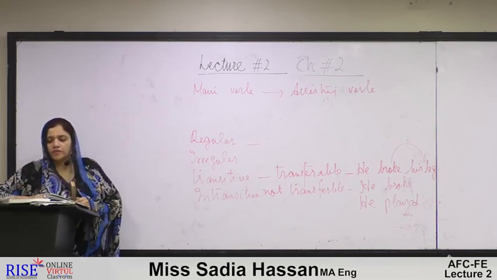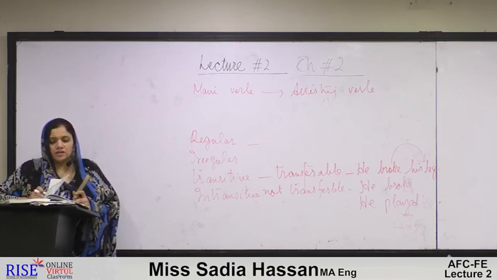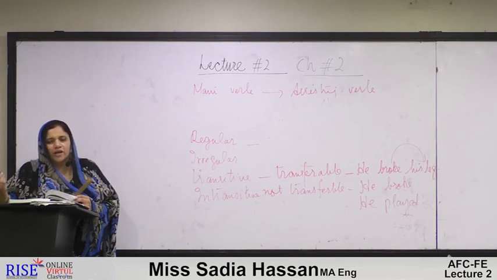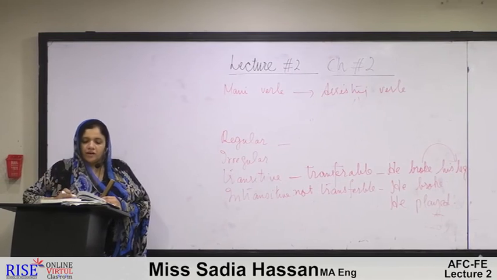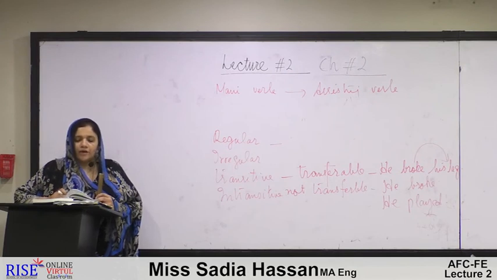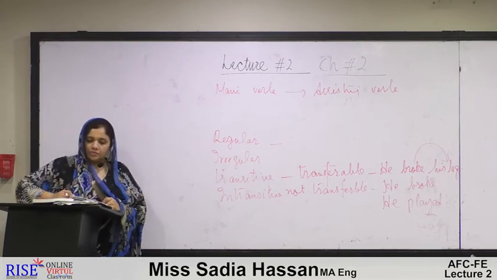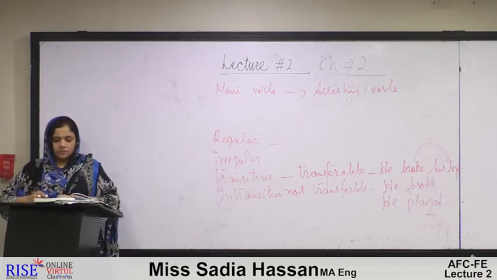The different forms of the verbs have been given. They are important. Sometimes the examiner asks a one or half mark question, what is the second form of the verb, or what can be the third form of the verb. So you have to keep in mind all these types of the verbs. Or in other words, you have to learn them.